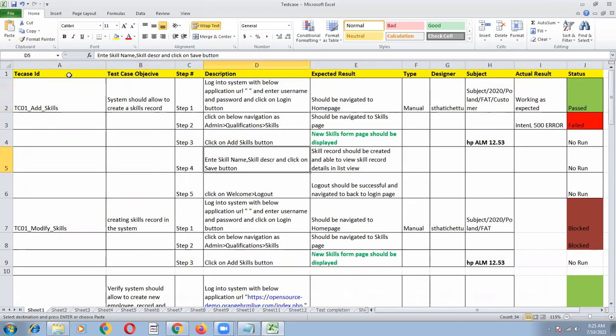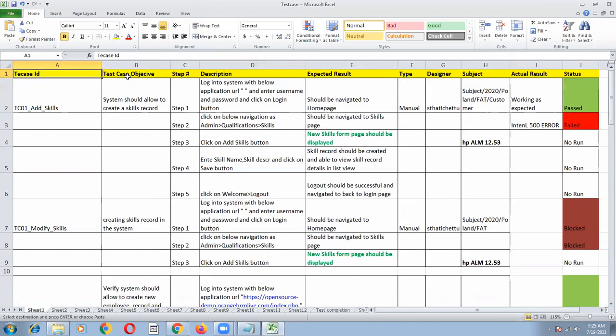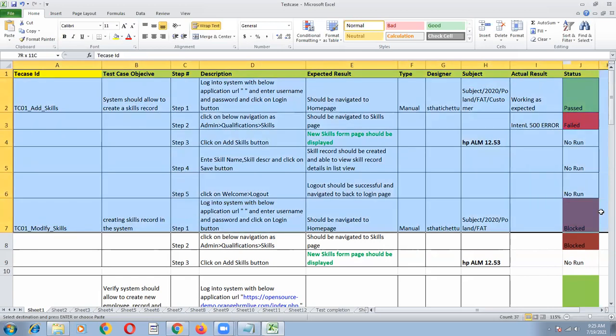Okay. So what are the attributes it contains for a particular test case? Test case ID, test case objective, step number, description, expected result, type, designer, subject, actual result, and status. So a test case contains these columns in any organization.